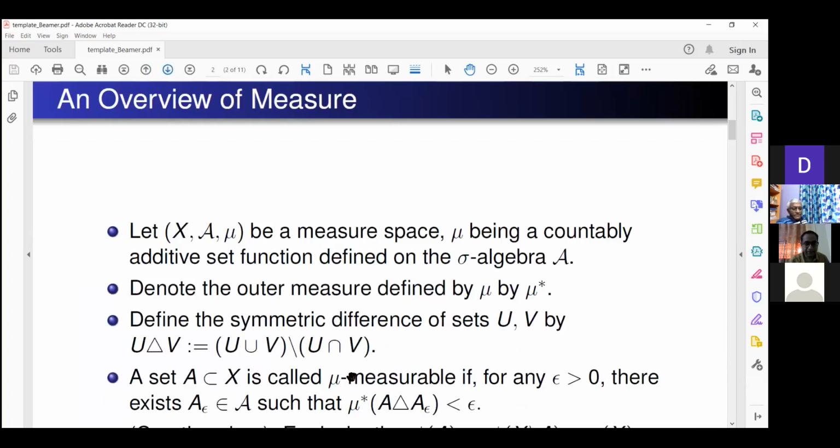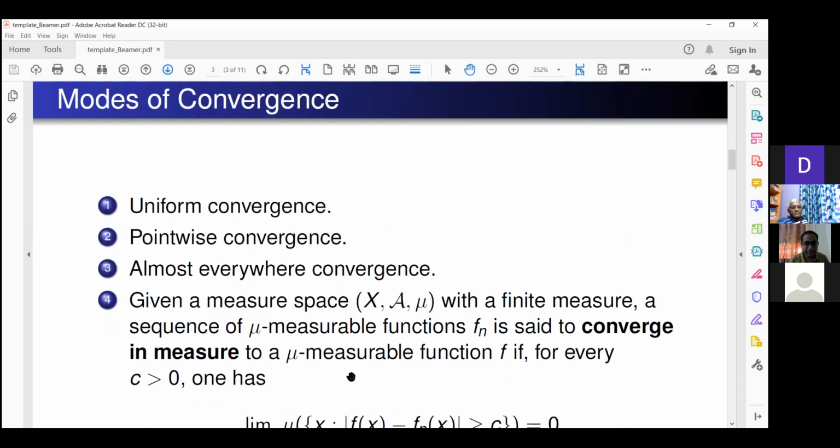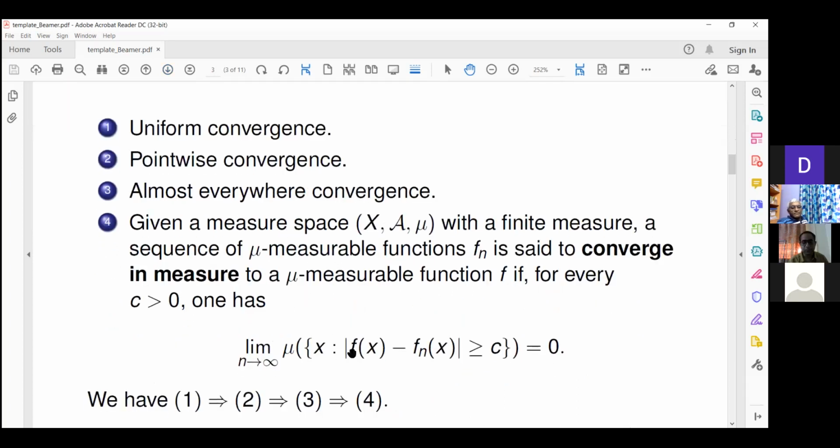This definition of convergence in measure is not very easy to work with, because every time you can't hope to approximate f first, and wherever the discrepancy is more than c, take the measure of that set and take the limit. You can't hope to do it every time.